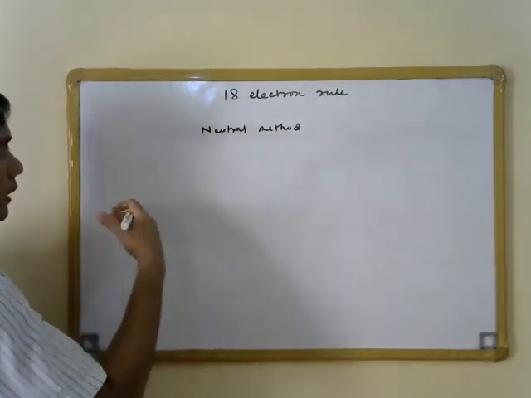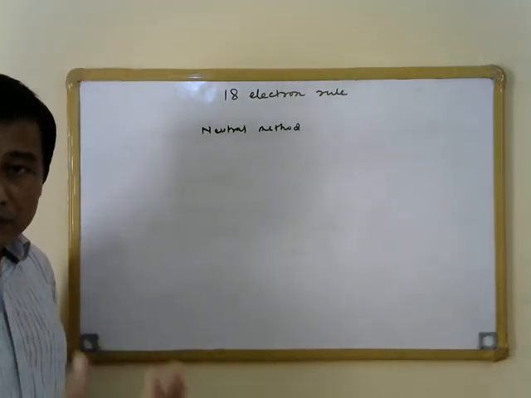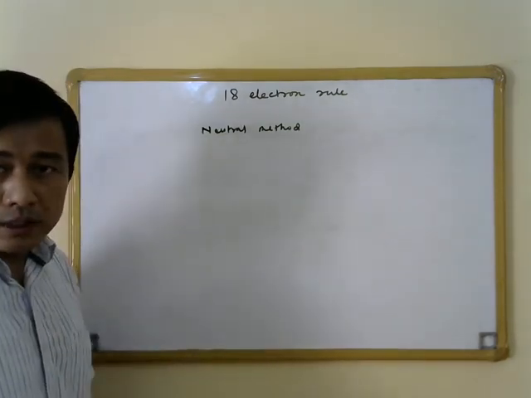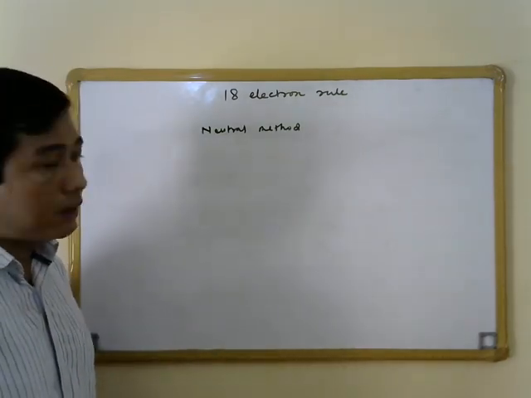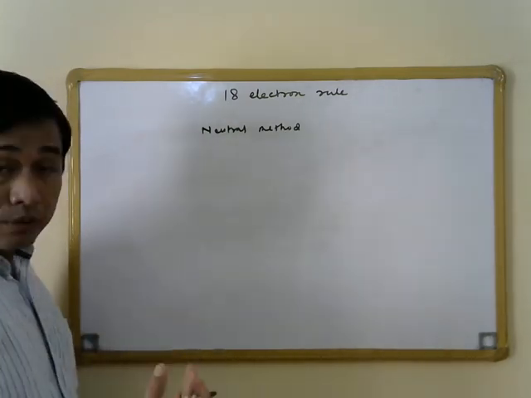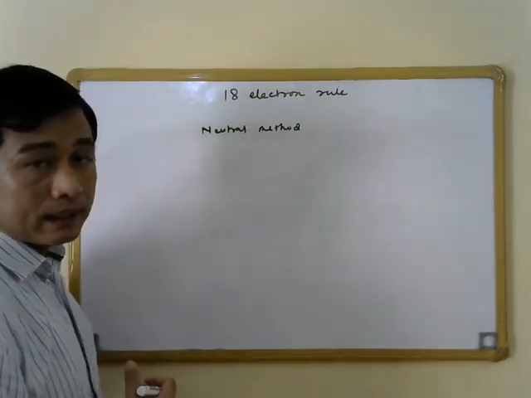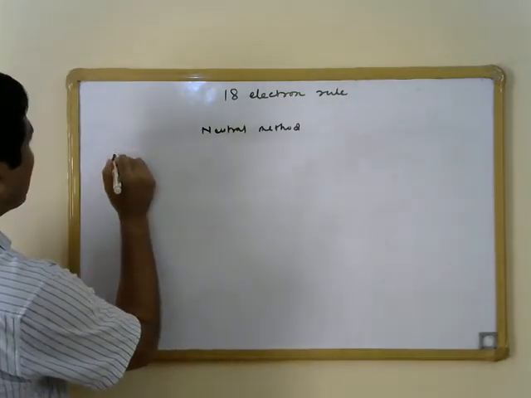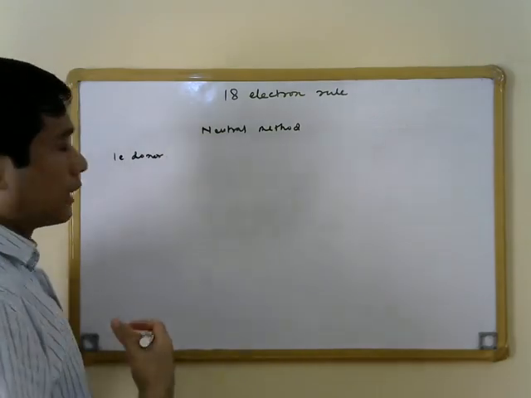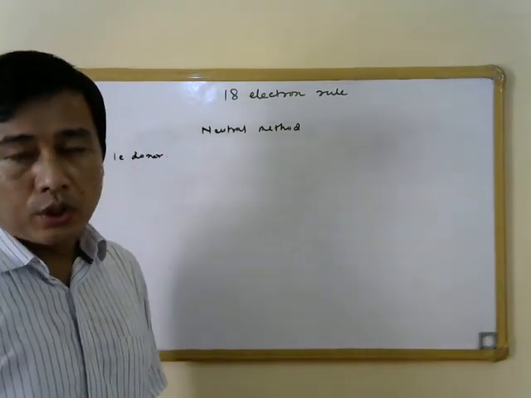So we will classify the ligands in terms of the number of electrons they donate in the neutral method of electron counting, and that way it will be easier to memorize the number of electrons that are donated by different ligands.